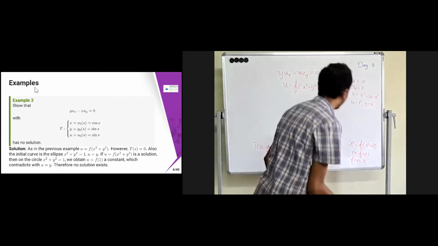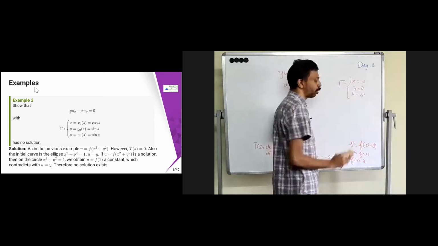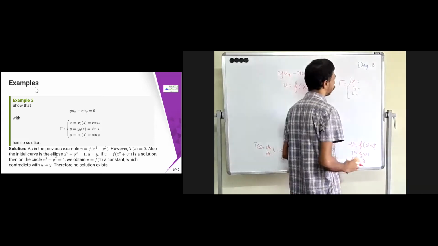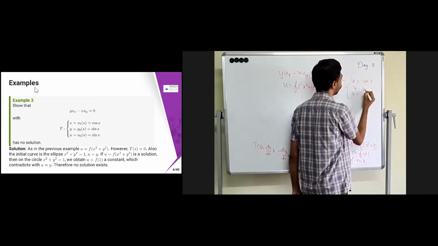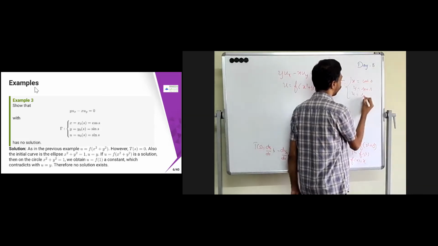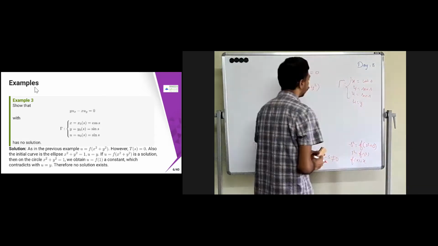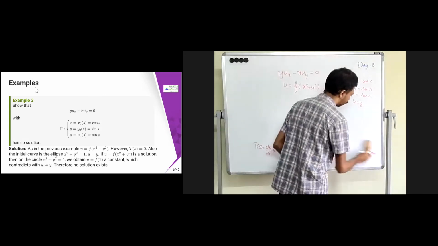Now I change this condition. Instead of x equal to s, y equal to 0, u equal to s square, I'm going to put x equal to cos s, y equal to sin s, and again u equal to sin s. Therefore, this is going to be u equal to y. Now we will check whether we are going to get the transversality condition or not.